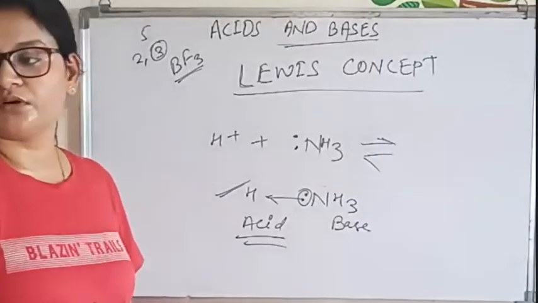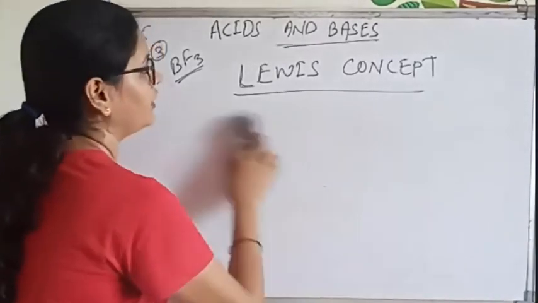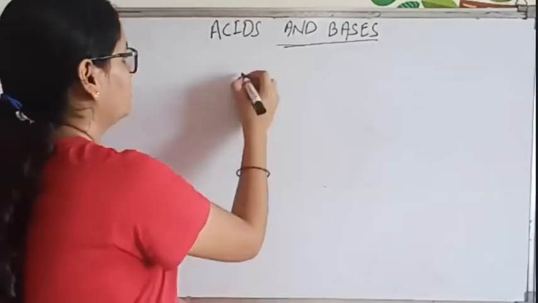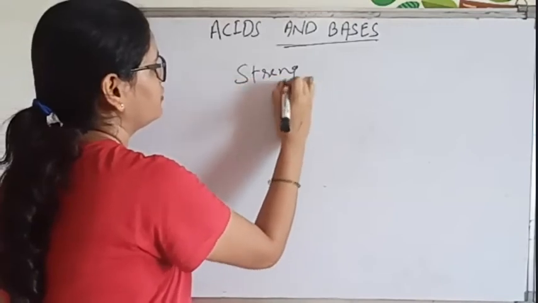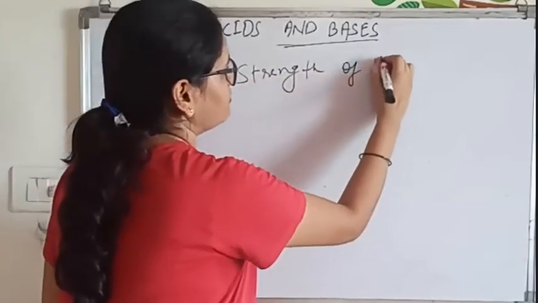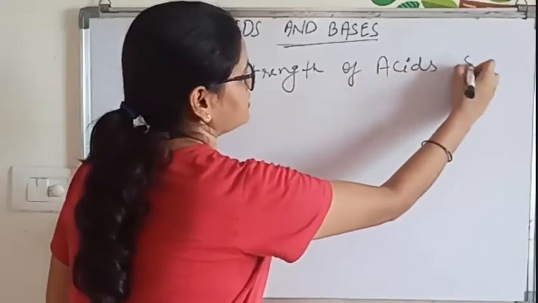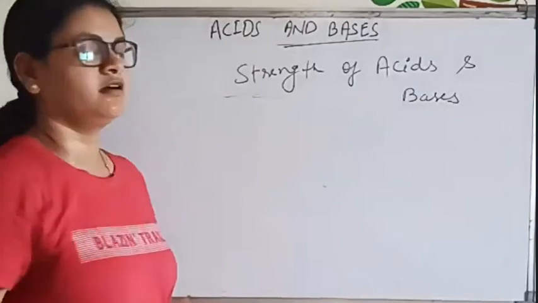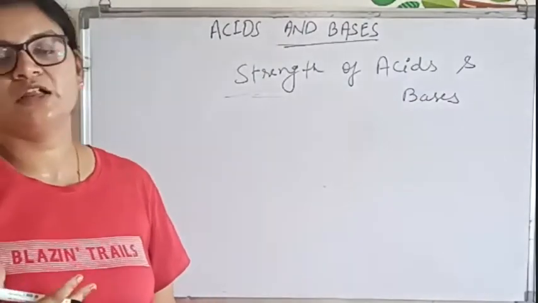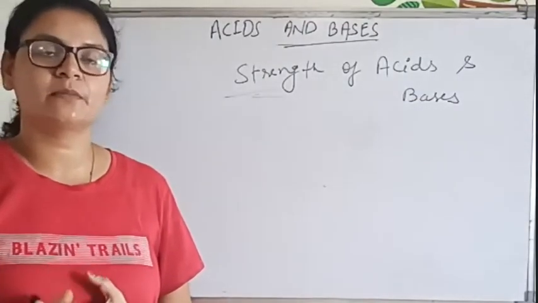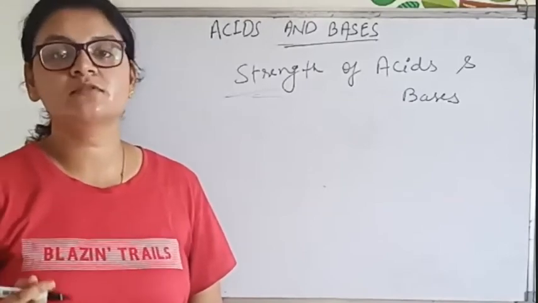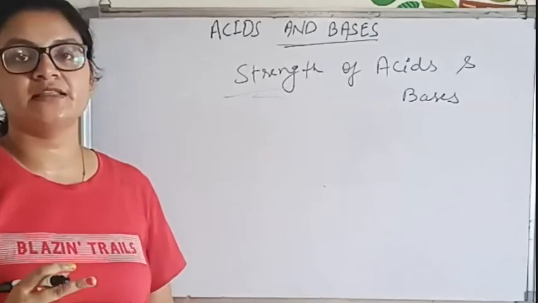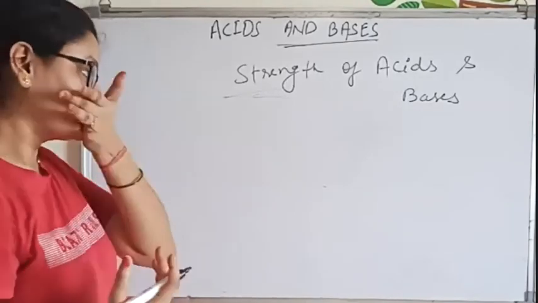Now there is a formula to identify the strength of acids and bases. How do we use the formula to identify the strength of acids and bases? There will be an equilibrium constant. We use the term equilibrium constant, through which we identify the strength of acids and bases.